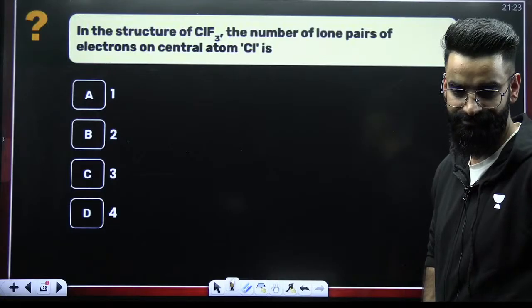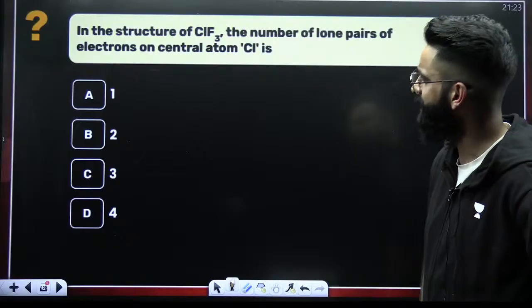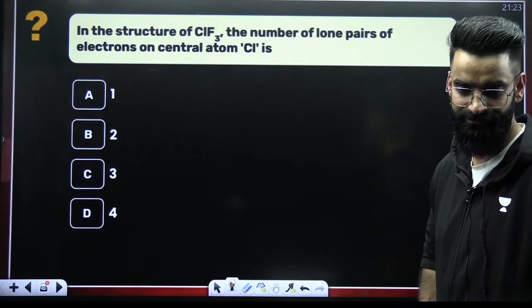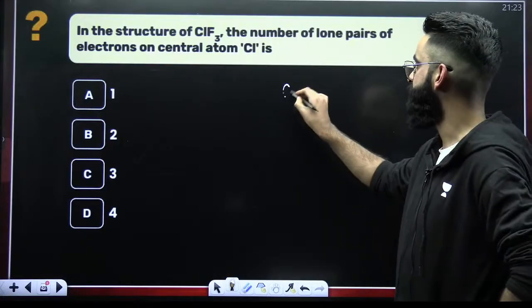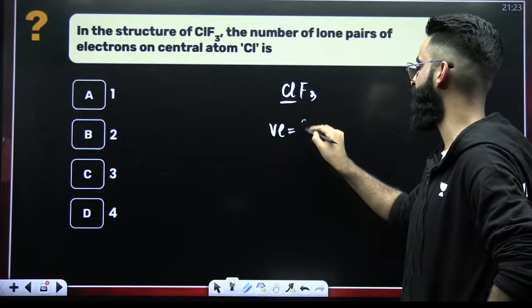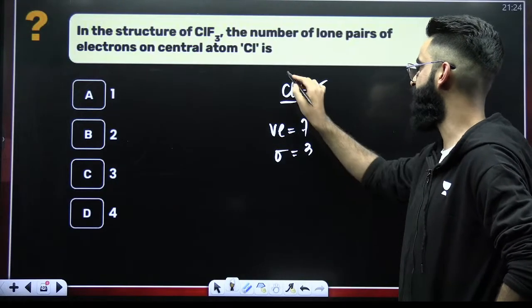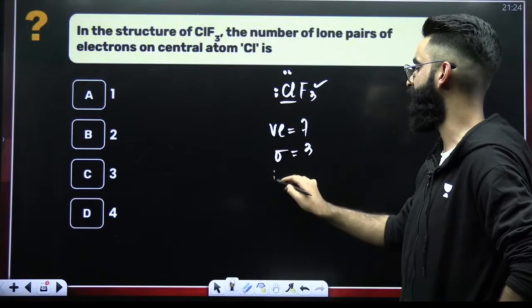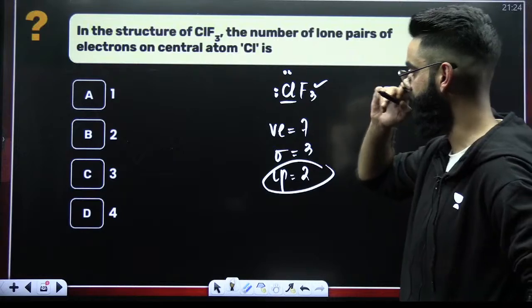ClF3, the number of lone pairs of electrons on the central chlorine. Chlorine being the central atom, 7 valence electrons. How many sigma bonds? 3 sigma bonds. Out of 7, 3 are used. So 4 are still there in the form of 2 lone pairs. So there are 2 lone pairs on the central chlorine, right?